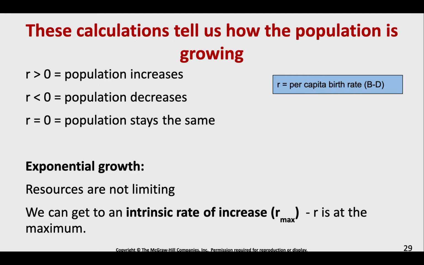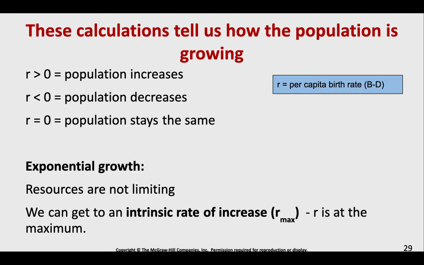All right, so we're looking at births minus deaths. So if we have an R greater than 0, the population increases. Less than 0, population decreases. Equal to 0, population stays the same. All right, so very similar to how we interpreted the net reproductive rate. I put this up here because a lot of times on graphs you will see R equals some number, and we're going to look at that in just a second.